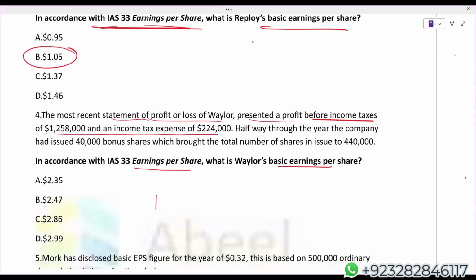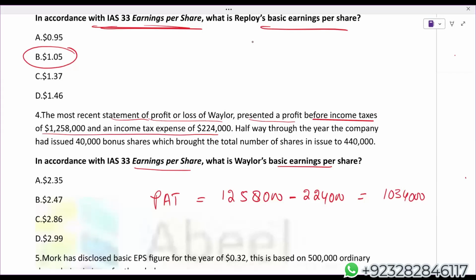So first of all, here comes your profit after tax. 12 lakh 50,000 minus tax, 2,24,000. Because in EPS, we need profit after tax. Examiner has given us the profit before tax. So this is your profit after tax.